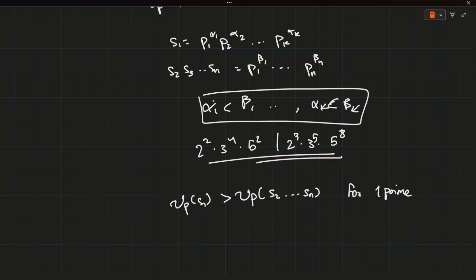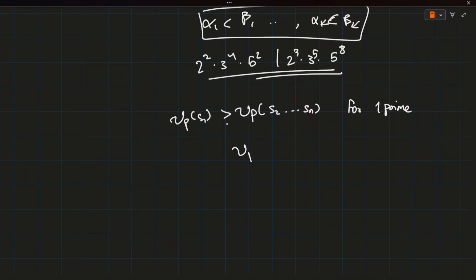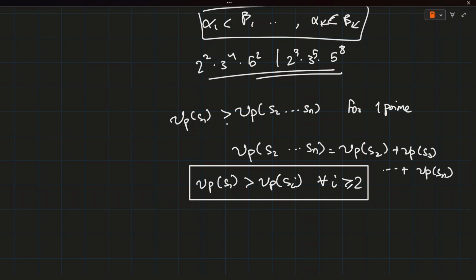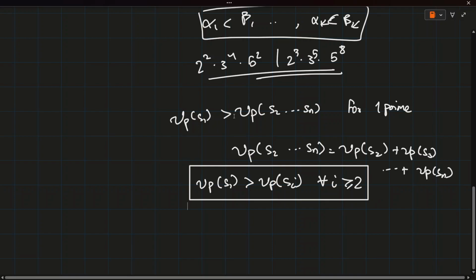Notice that Vp of the product S2 till Sn is equal to Vp of S2 plus Vp of S3 and so on till Vp of Sn. So we can conclude that Vp of S1 is greater than Vp of Si for all i greater than or equal to 2. So there exists a prime such that Vp of S1 is greater than Vp of Si for all i.